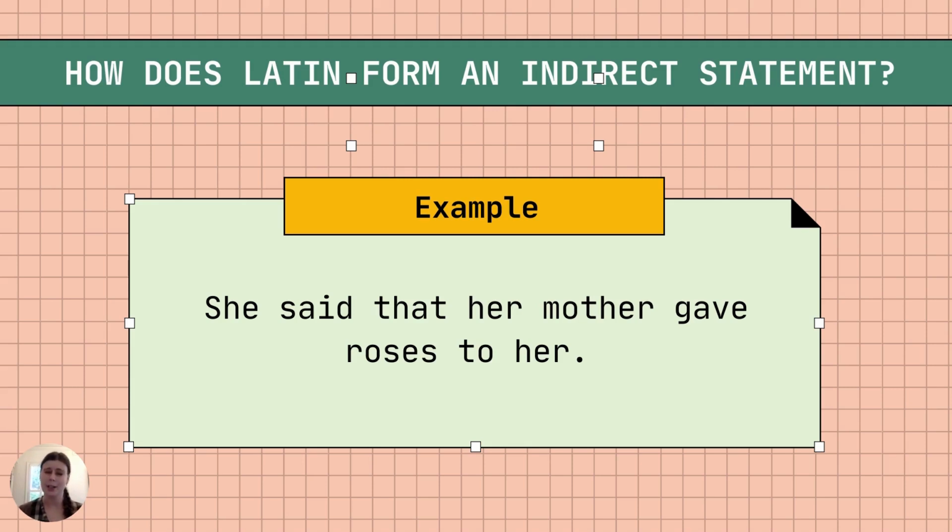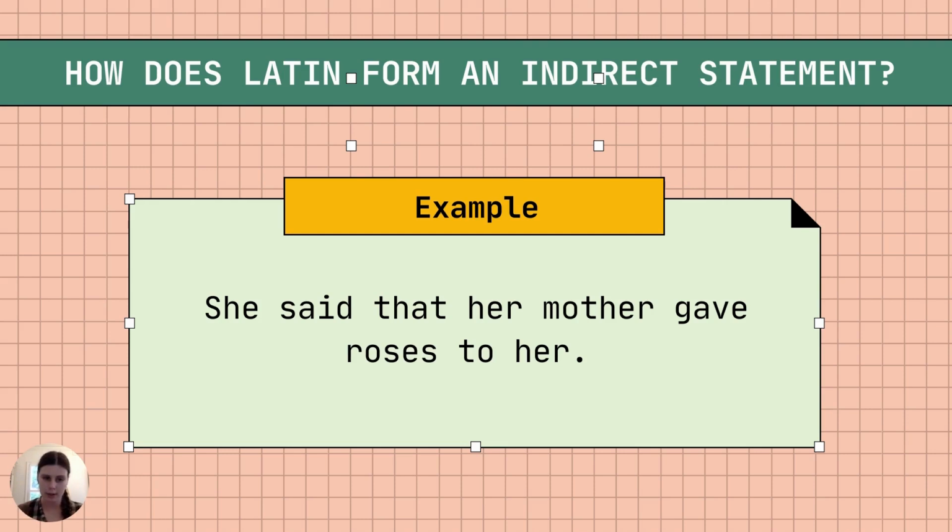Now, obviously, in English, we don't translate indirect statements like their infinitives, because that's just not the way that English forms an indirect statement, right? So the best way to translate an indirect statement is to translate the head verb, so she said, then we insert a that, and then in your mind, you need to say that, okay, the grammar resets.